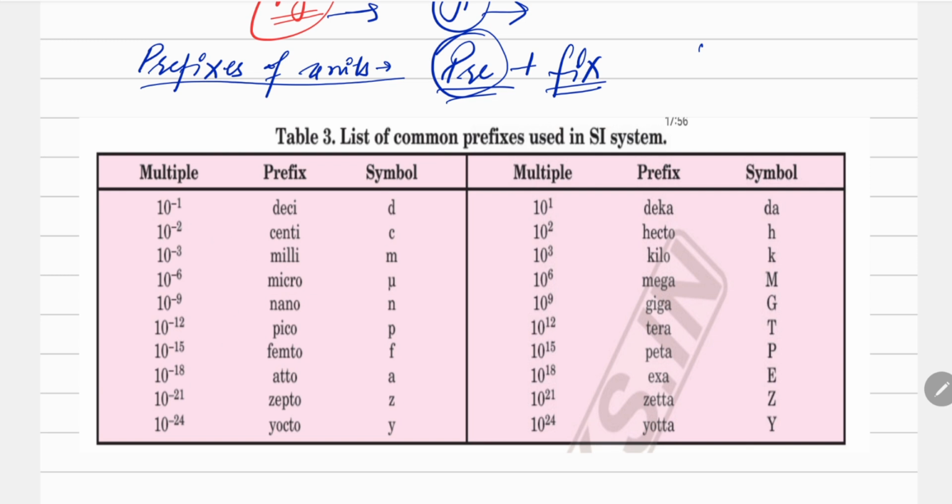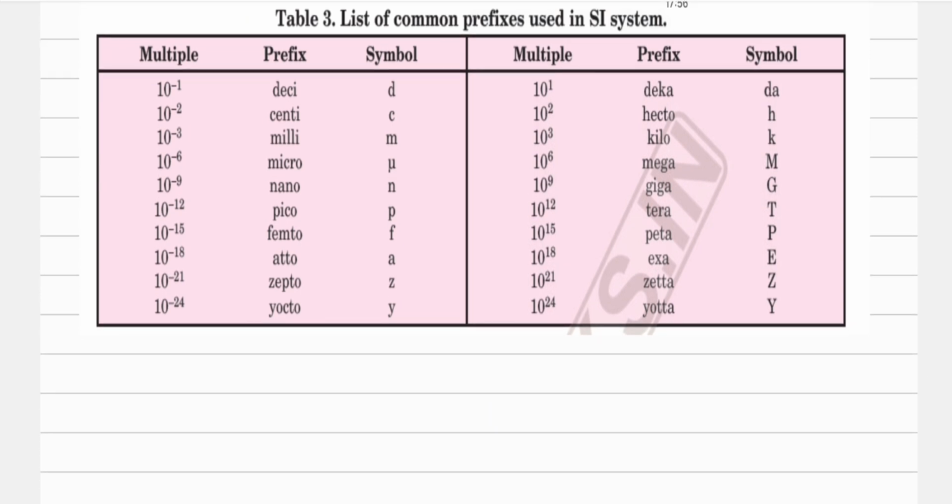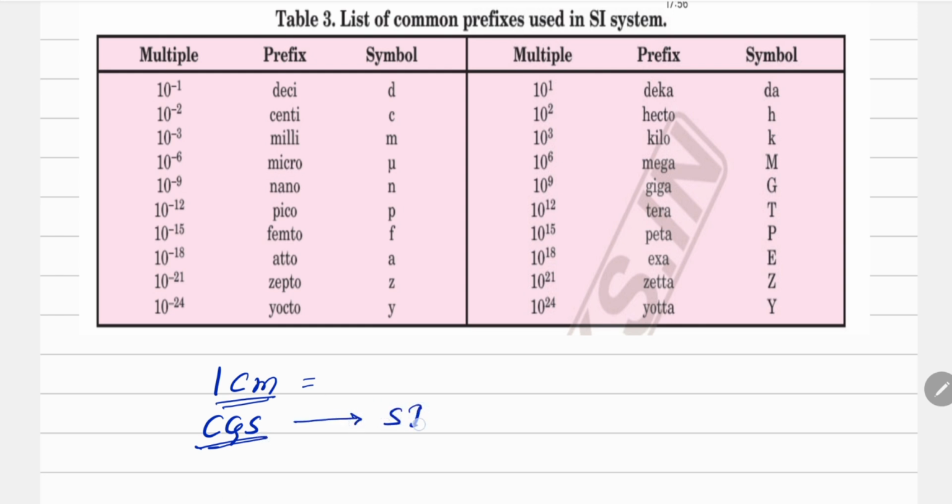So any number when it is given, like, most of the time you might have heard about this number, 1 centimeter. If I have to convert this, centimeter is not an SI unit, it is a CGS unit. So it is represented in the CGS system. If I have to convert this CGS unit into SI unit, then my length should be represented in meters only.